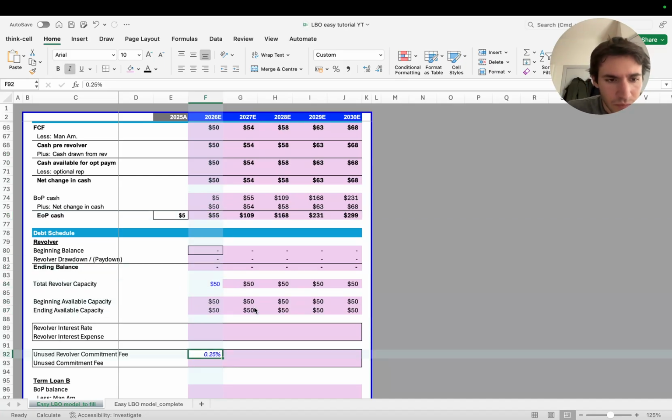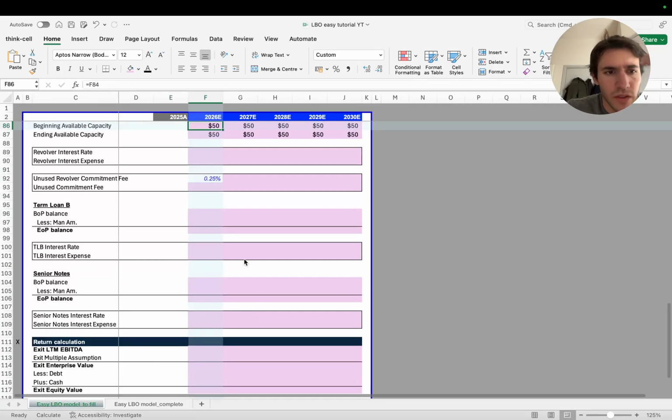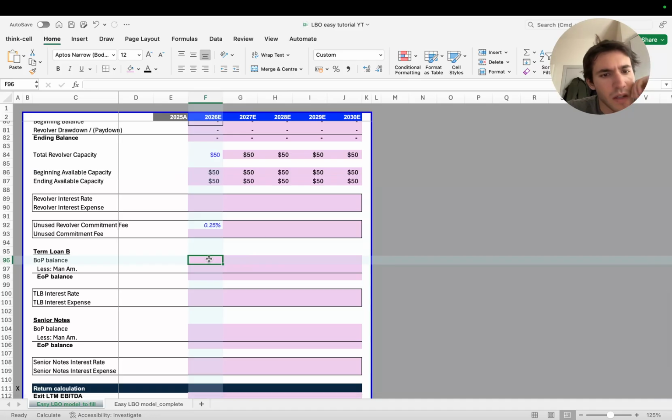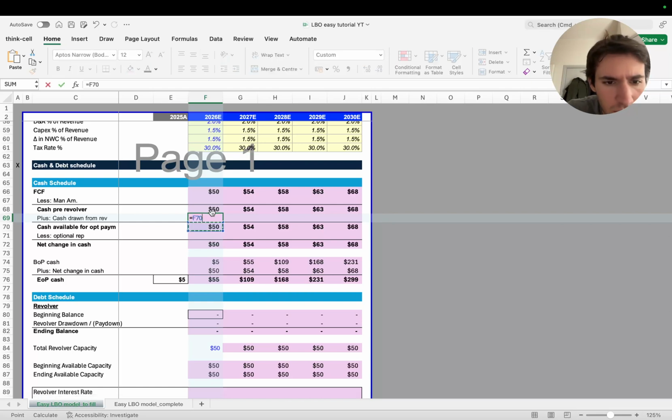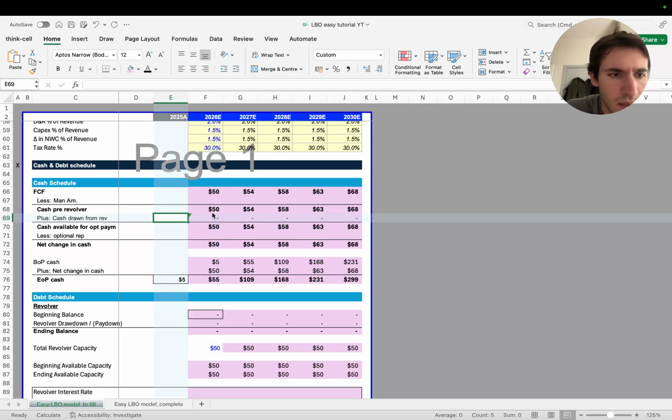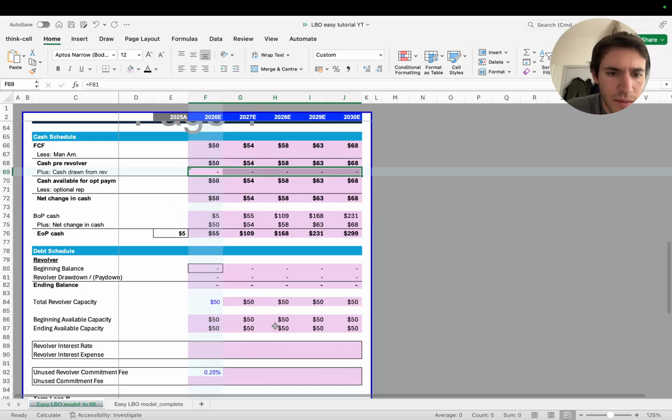Now, interest rates, this is something that we're going to look at after. We don't care about this now because I also want to show you another formula for the interest rates. For now, let's keep it like this. So this we can already plug in from here. Cash pre-revolver is 50, cash drawn from revolver is 0 in this case, and 0 all along the line.